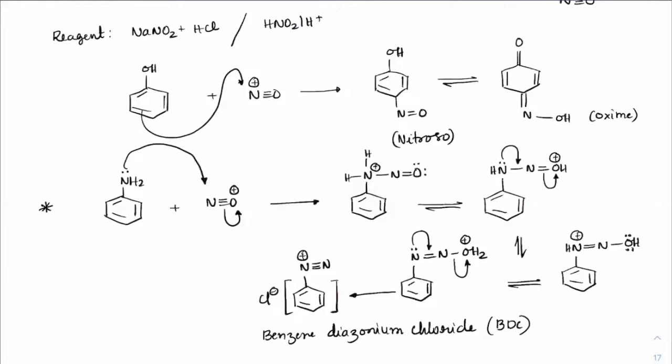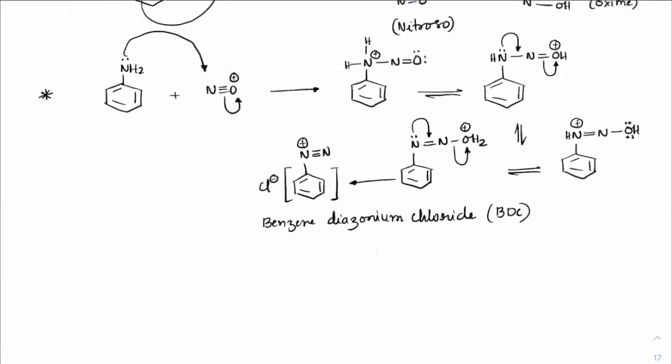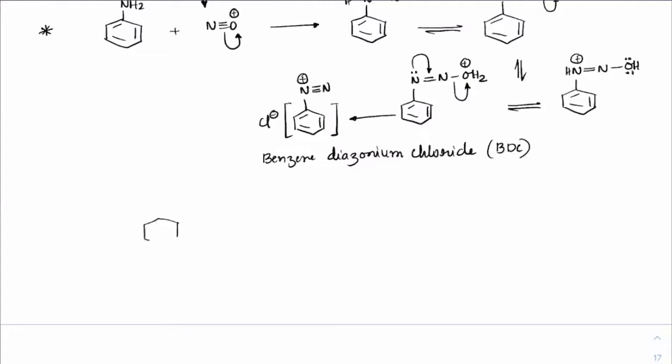So I hope all of you understood how to prepare BDC. If you recall once again, one reaction we have already studied is that if you take N2+Cl-, which is benzene diazonium salt, and treat that with H3PO2, it would become benzene with H coming here, and that will get reduced. N2 will come out and H3PO3 will be formed. Clear on this, everybody?